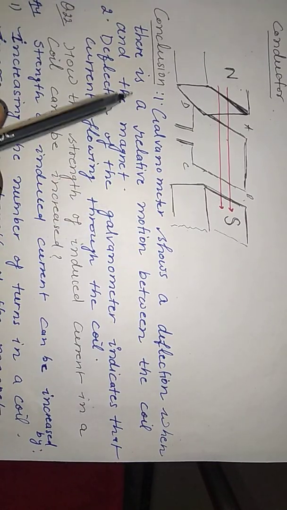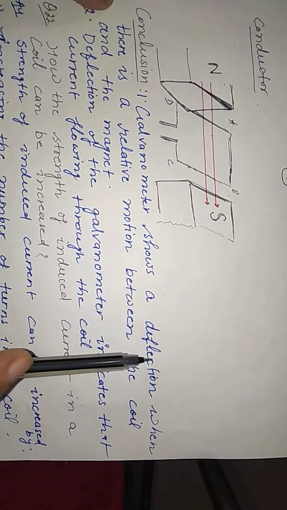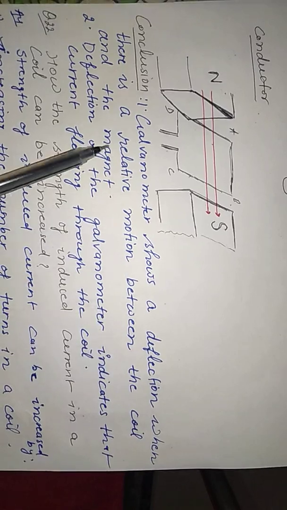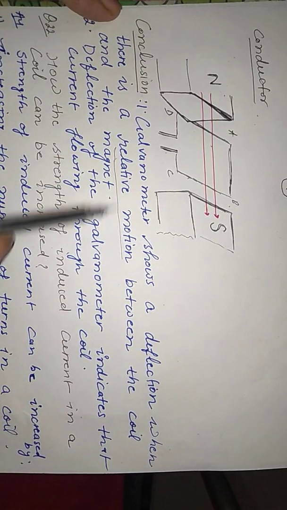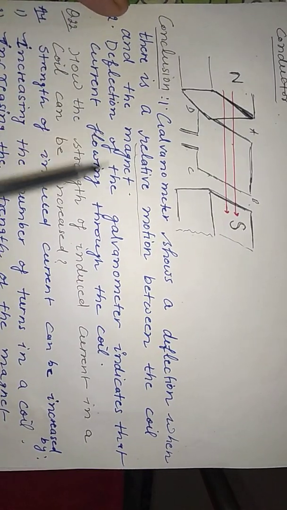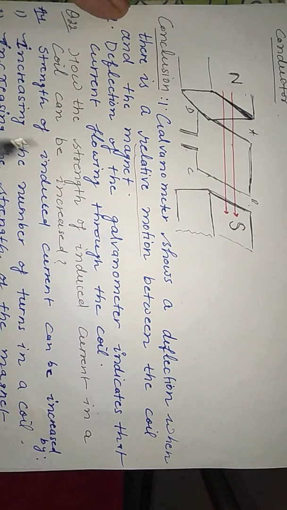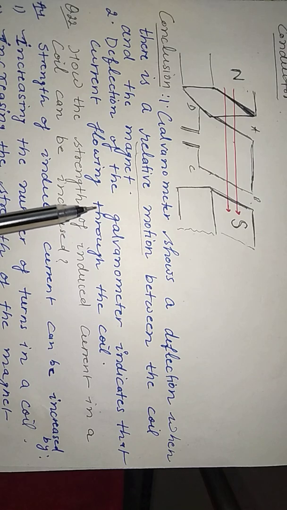Now see the conclusion of this galvanometer experiment. The galvanometer shows a deflection when there is a relative motion between the coil and the magnet. This is the requisite condition. There should be a relative motion between the magnet and the coil. Second, the deflection of the galvanometer indicates that current is flowing through the coil. This is the conclusion of Faraday's law.